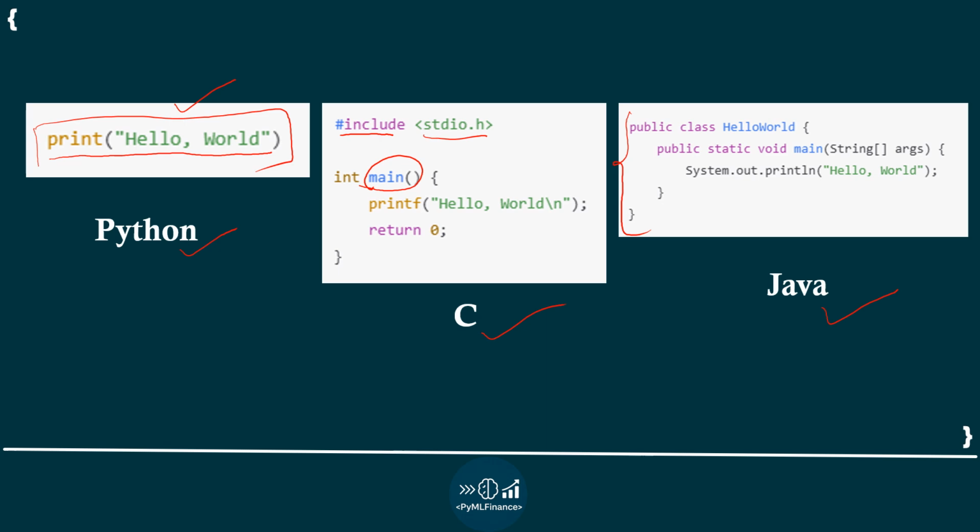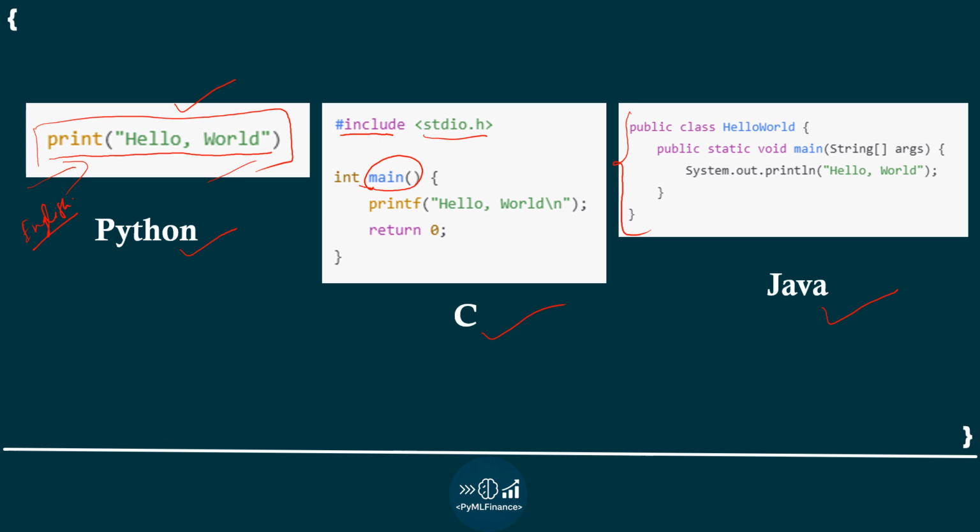You can also see Python's code is so clean and readable. Just one line, print hello world. Python is focusing on human readability. The code looks like simple English language.